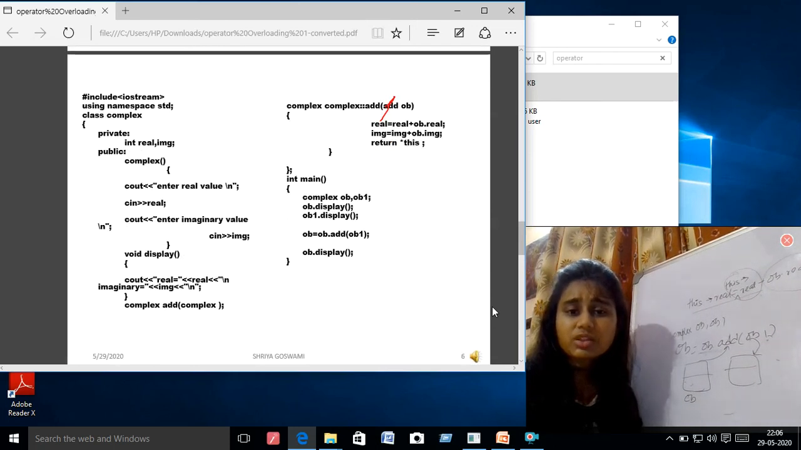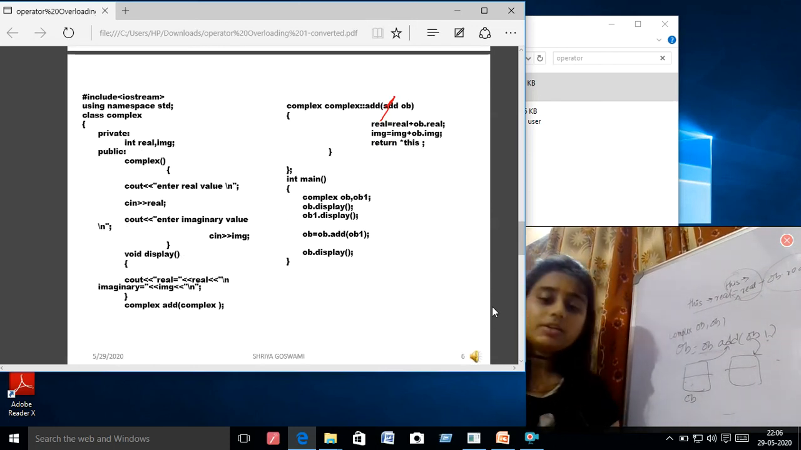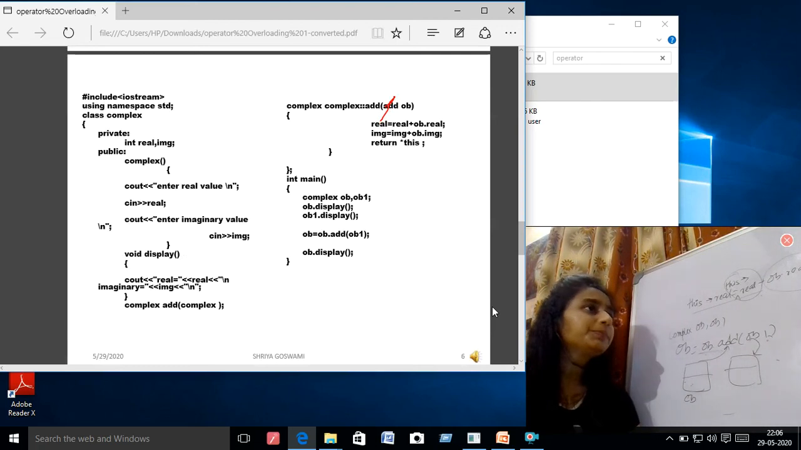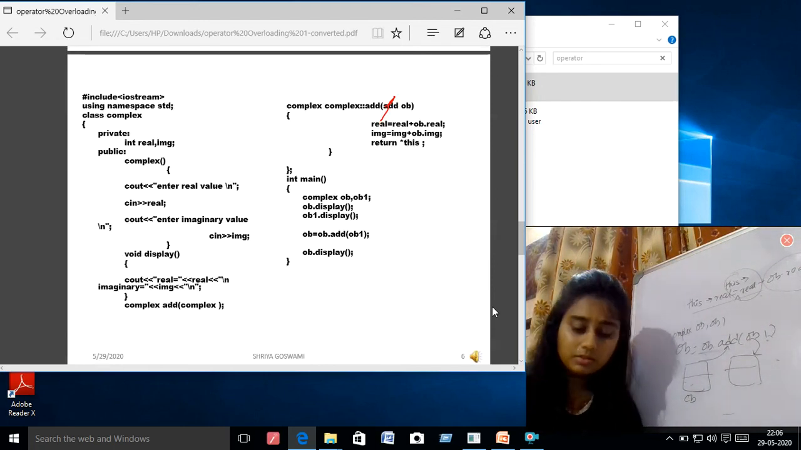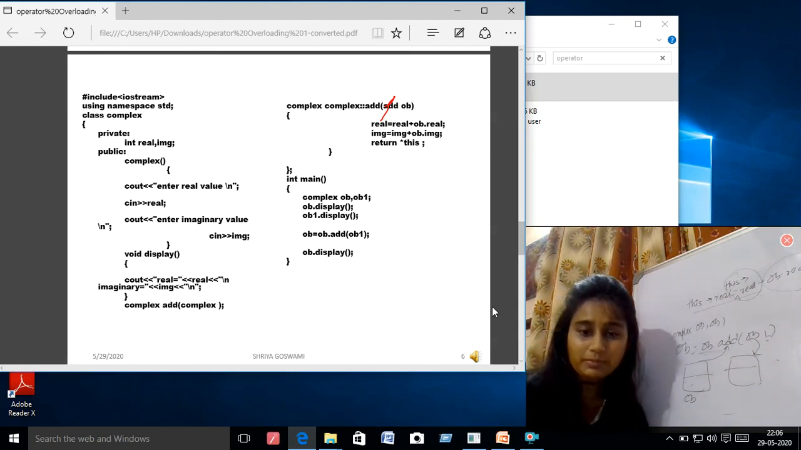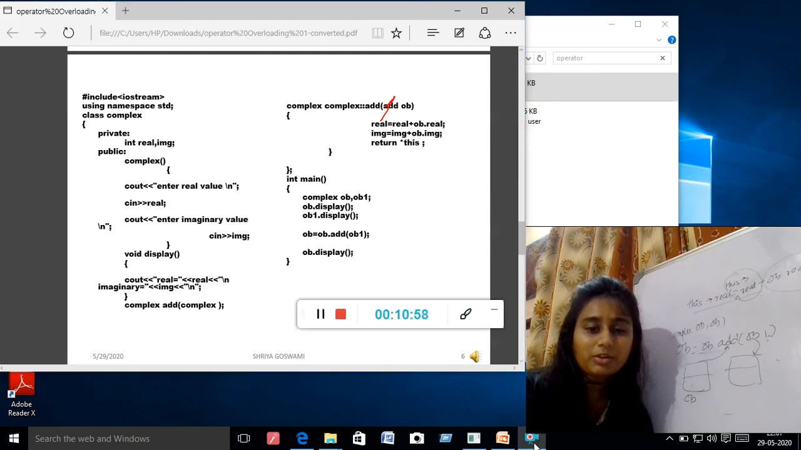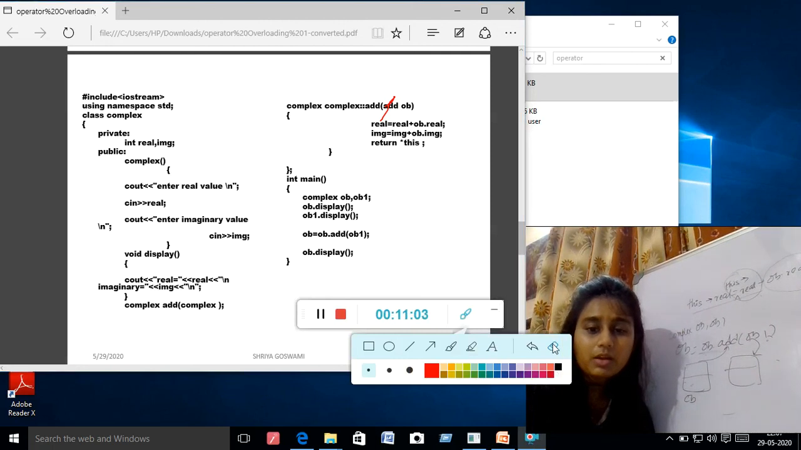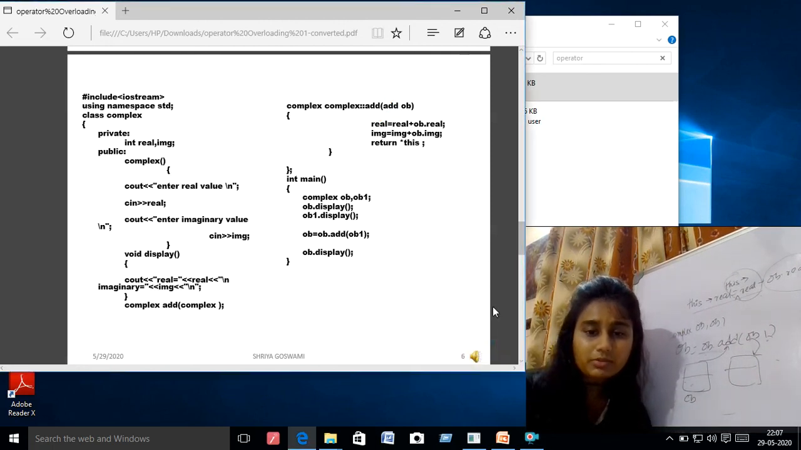So what is the advantage of using this one? Say after writing a long code, you have forgotten the purpose. You can remember the purpose, but what was the name? Is it sum or is it add? You cannot remember it. So if I am using the plus, it is very easy for us to remember. So maybe for this reason the operator overloading concept is there. Though in Java, operator overloading is not there.